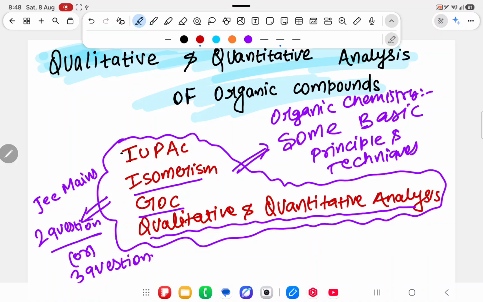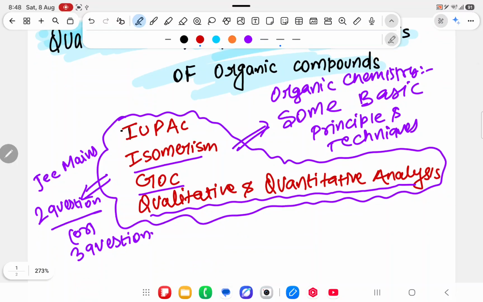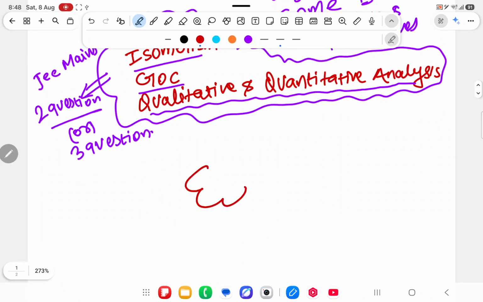Now, do you understand what is meant by qualitative and quantitative analysis? Whenever an organic compound was discovered, at that time we didn't know what it contained. Suppose I get one organic compound, OC.